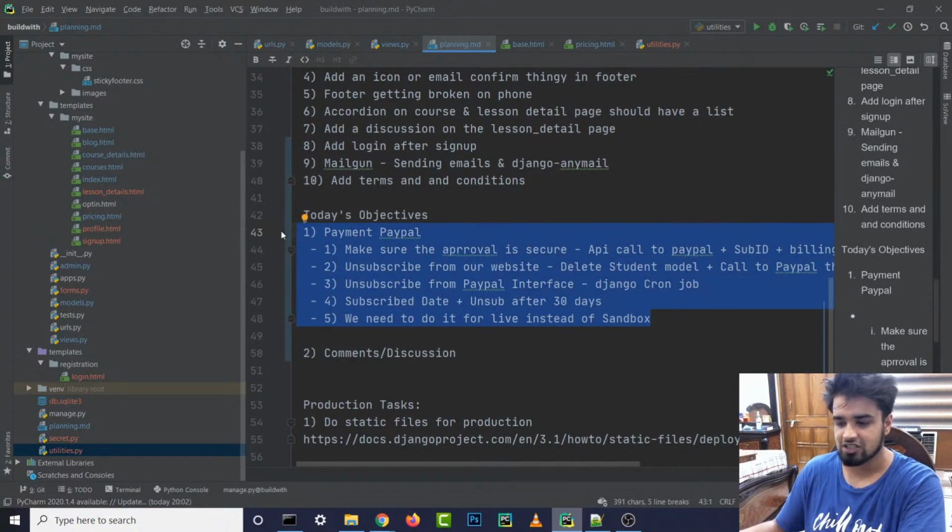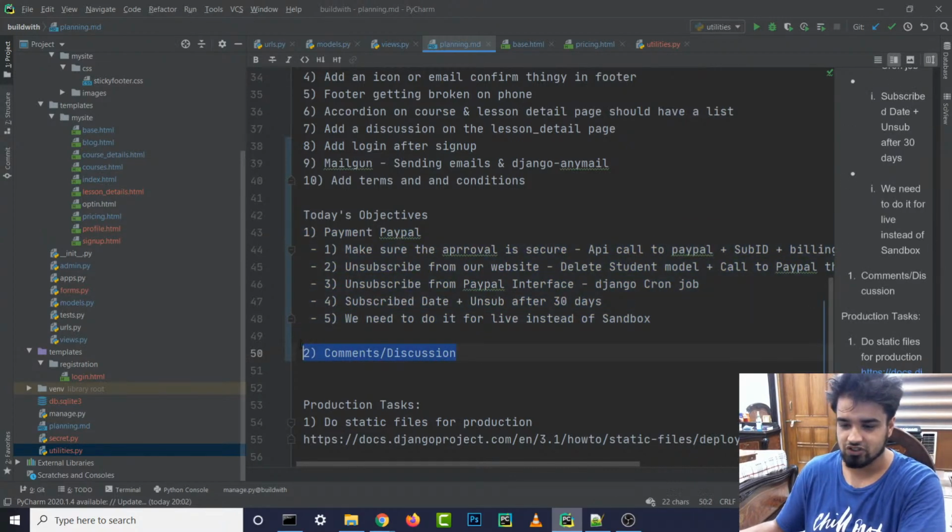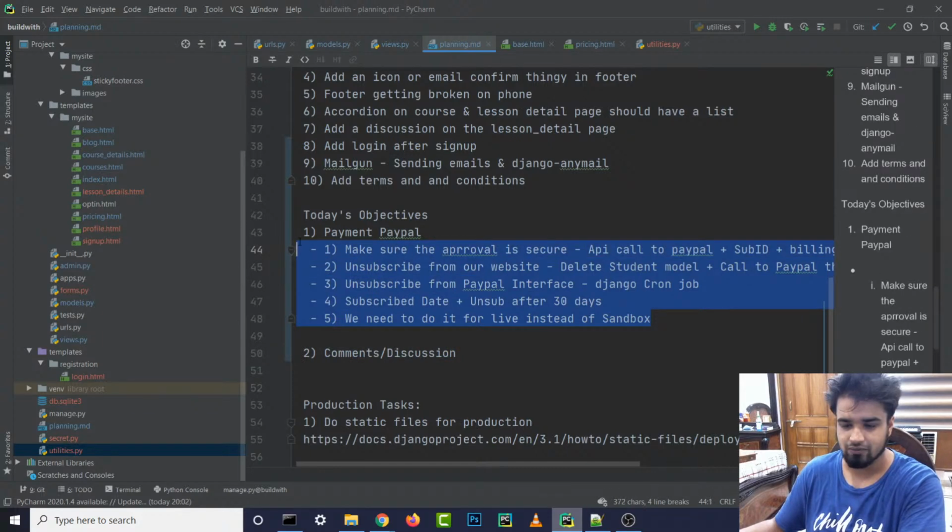Alright, so we have these 5 steps. So now let's actually get started on creating the comments and discussion. We are going to do the 5 things tomorrow. I think we are done for today about the payments thing.